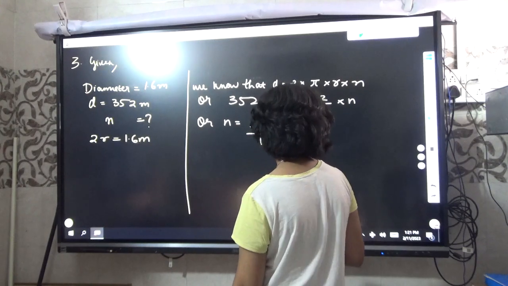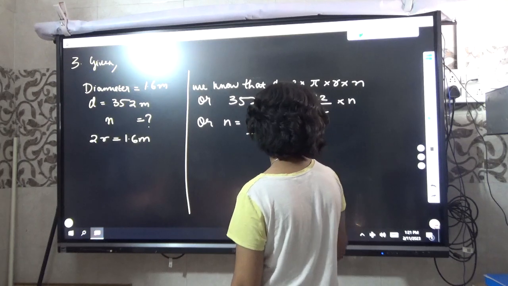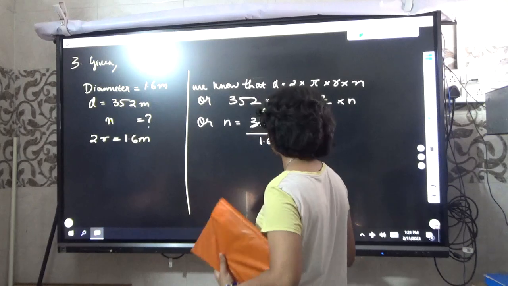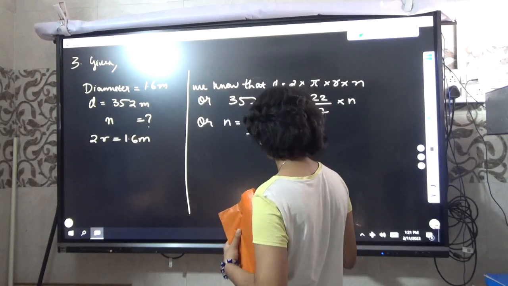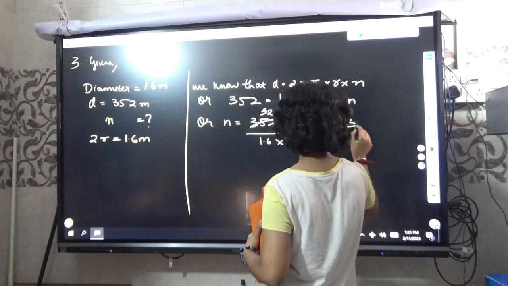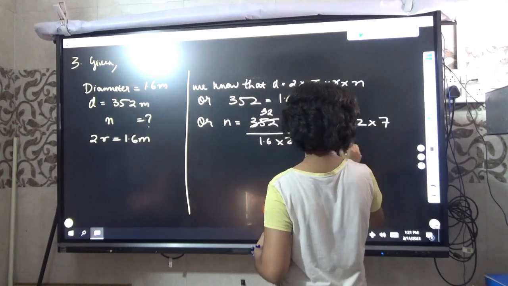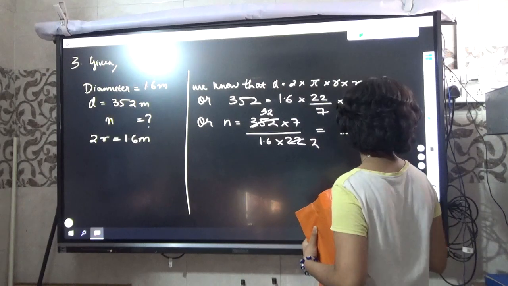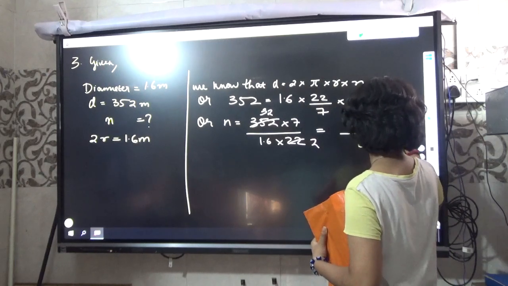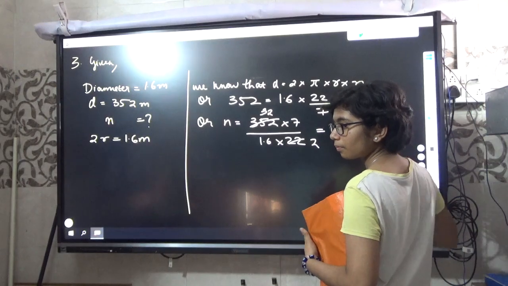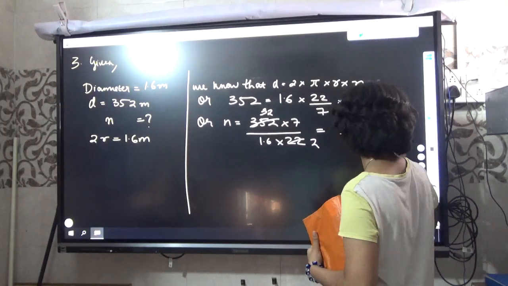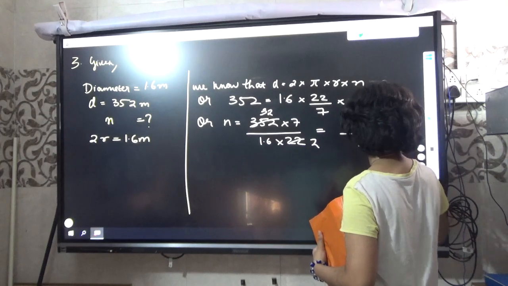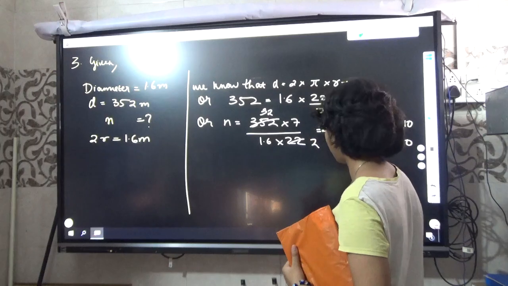1.6 into 2 is 3.2, correct? And the numerator you have 32. So what will be the answer? If you divide 32 by 3.2, the result is 10. Let me write it again. By 3.2. To remove the decimal, multiply both denominator and numerator by 10. So the decimal has gone because of the 10 multiplication.